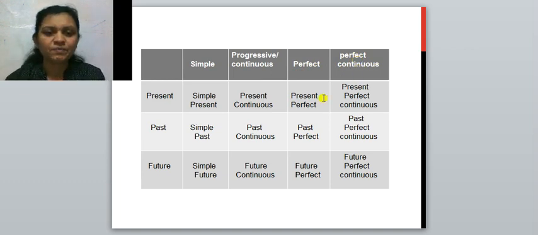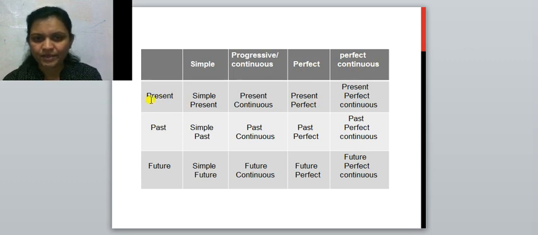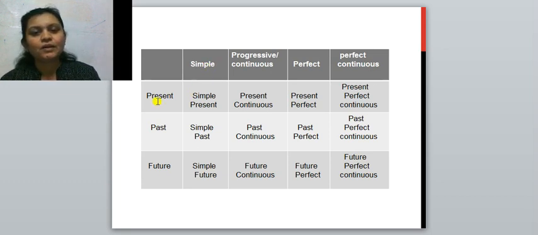We will move towards the present tense. See, present is a time and simple is an aspect. So what is the first one? Simple present tense. Second one is present continuous tense. Third, present perfect tense. And fourth one, present perfect continuous tense. Children, these are the four subkinds of present tense.